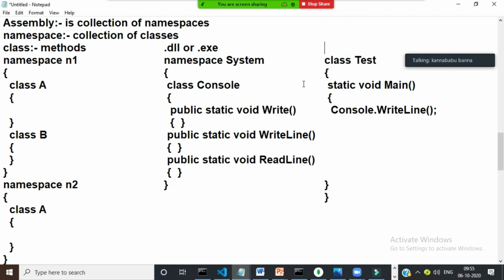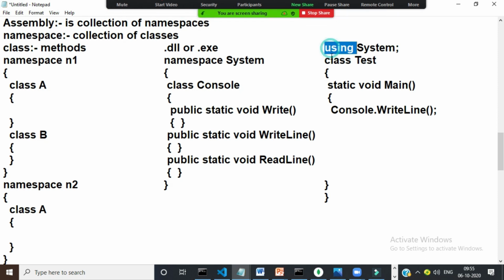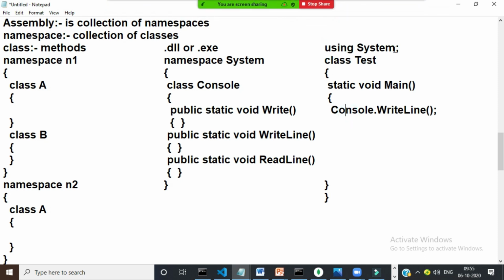If you want to consume predefined classes and methods, you have to import the namespace. Or, if you don't want to import this namespace, one more option is there. You can directly invoke the class by using the namespace name: System.Console.WriteLine, System.Console.ReadLine. So instead of writing using System, you can use the namespace name directly.